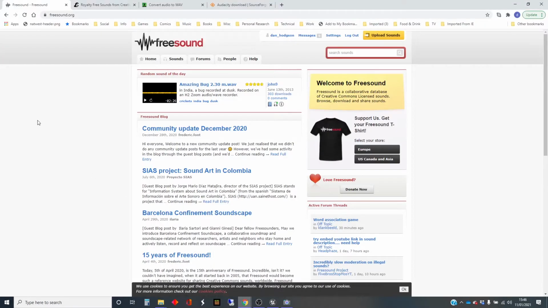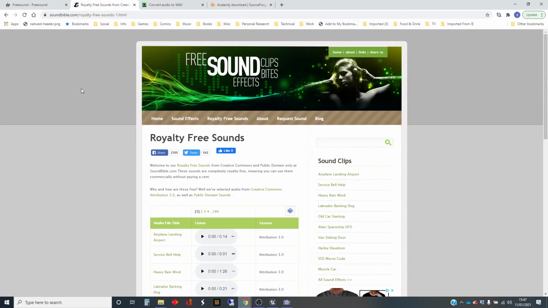The thing you need to know is that to be able to import sounds into Unreal, they need to be in WAV format, which is .wav, Microsoft's almost raw wave format. There are all sorts of good sources on the internet for free sound effects. It's best to type in free sound effects WAV. A couple of my favorites are Free Sound and Sound Bible. These will be linked in the description.